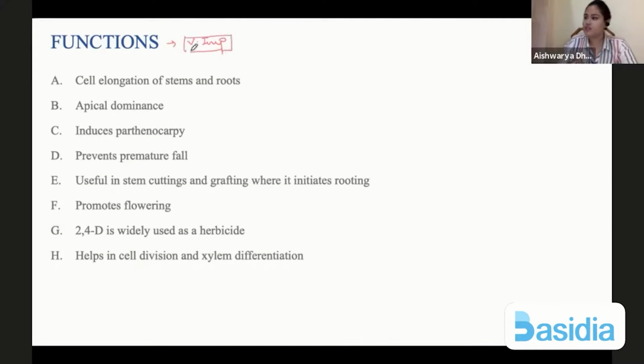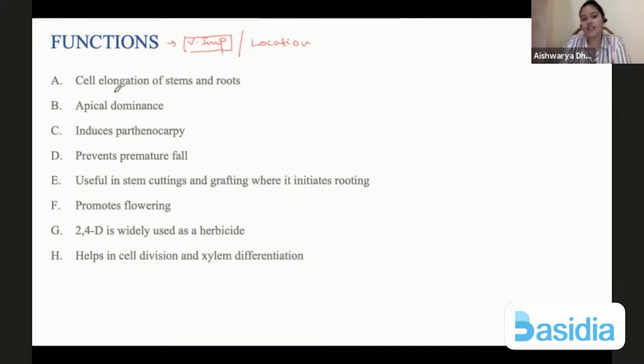सबसे पहले तो functions individually you have to remember. ठीक है? When you are remembering the function, also remember the location. अगर आपको location याद है कि कौन सा हार्मोन कहाँ पे produce हो रहा था, automatically you will remember the functions. And these functions can be used basically 2-3 hormones are compared with each other. कि अगर ये हार्मोन like auxin is doing something, so what is the other hormone doing? How are they counter affecting each other? तो वो सारी चीजें पूछी जाती हैं, तो you have to remember the functions.